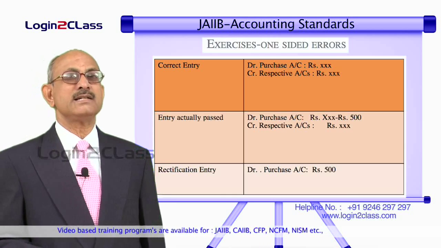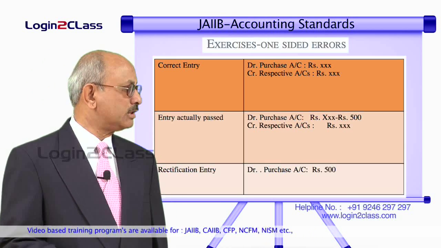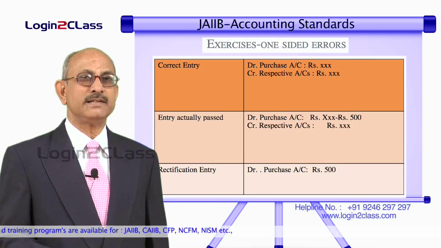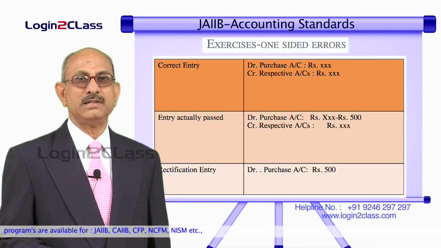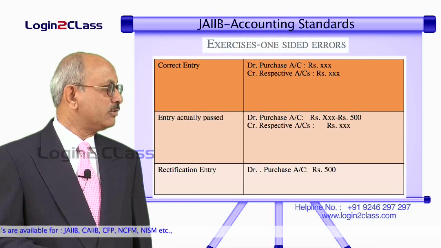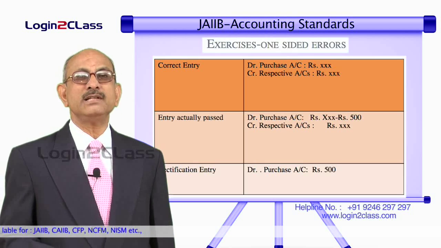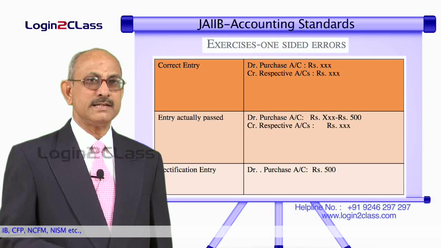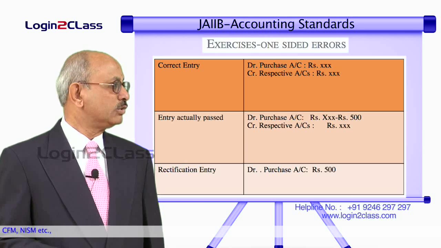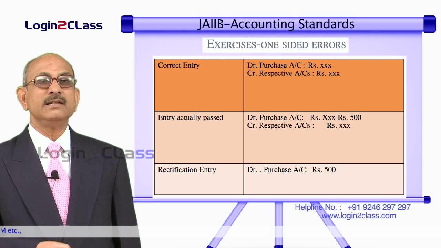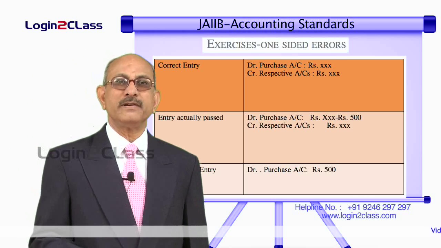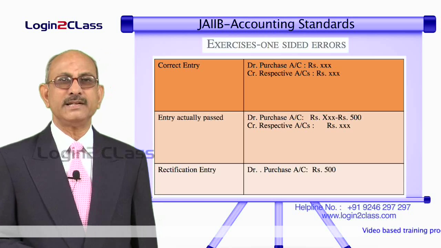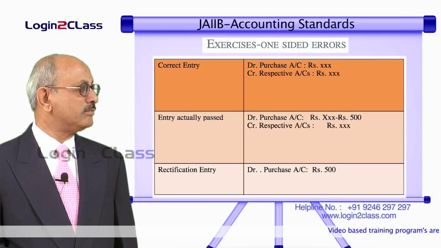Since there is an undercasting of the entire total by 500 rupees, you have debited purchase account with XXX minus 500 rupees. That means it is short by 500 rupees, but you have credited respective accounts with XXX. That means there is no change in the credit side. Credit side has been posted correctly. So, what should be the rectification entry? Rectification entry should now affect only the debit side. So, we have to pass the rectification entry as debit purchase account rupees 500.